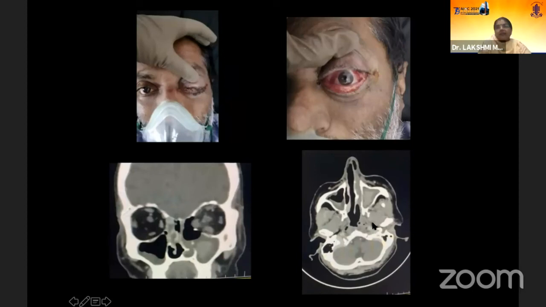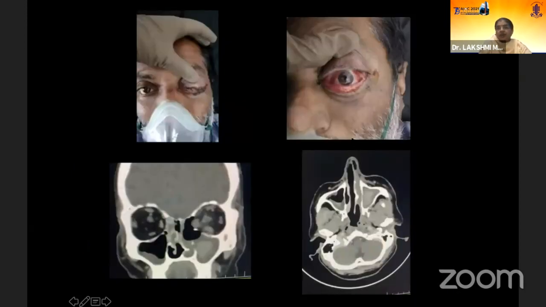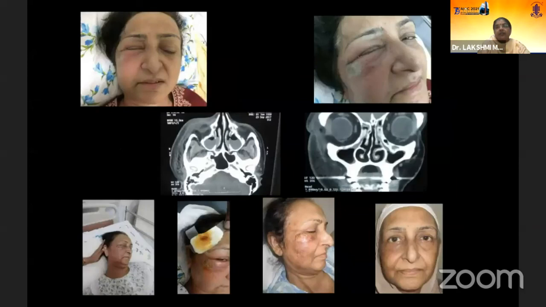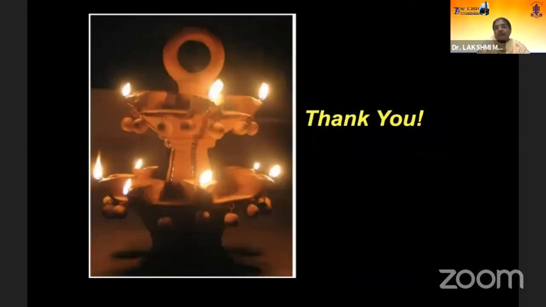Okay. And last but not the least, this is a recent one where they do respond very well, and this was a case of mucor, the recent one with COVID. He responded very well, but unfortunately succumbed to the side effects of the local ampho because liposomal was not available. This is just an example of facial cellulitis. Sometimes we have to debride, and this patient had other comorbidities and had to succumb. Thank you.